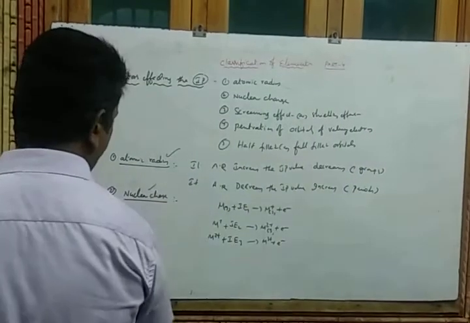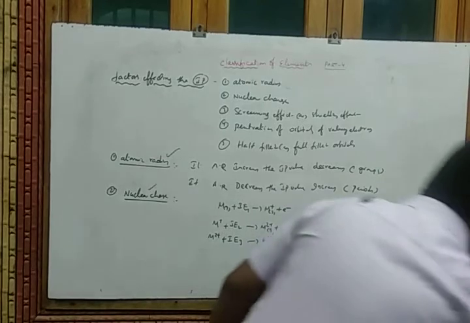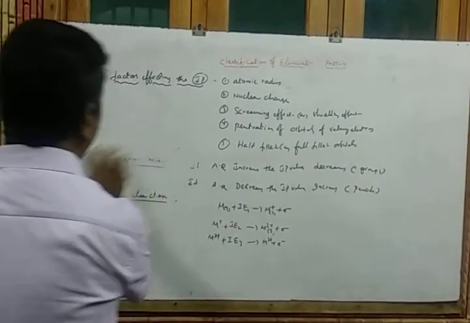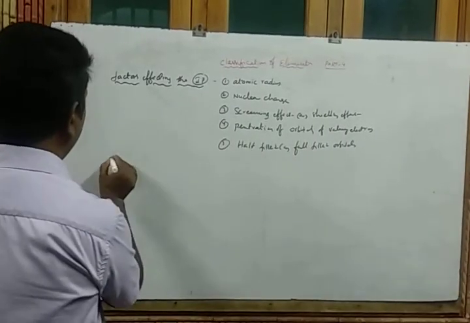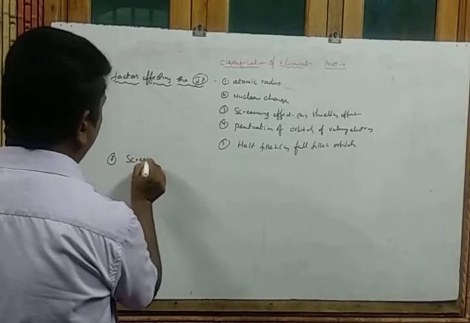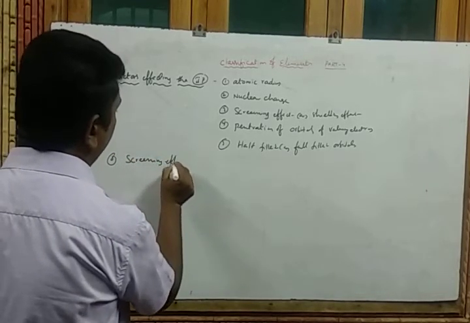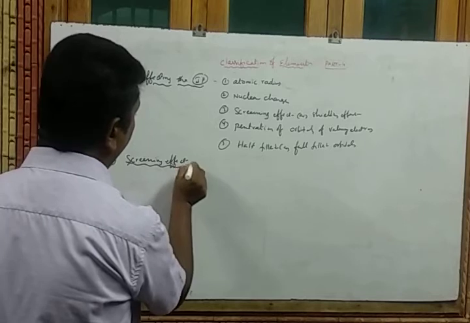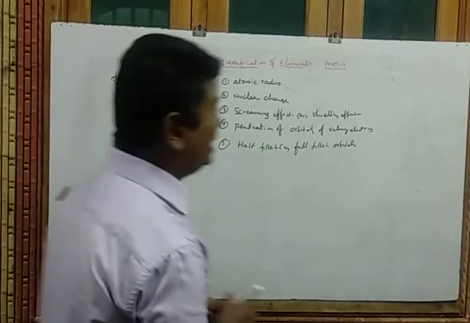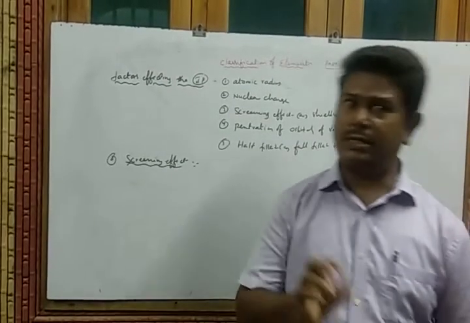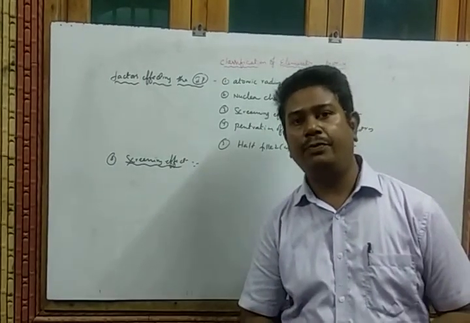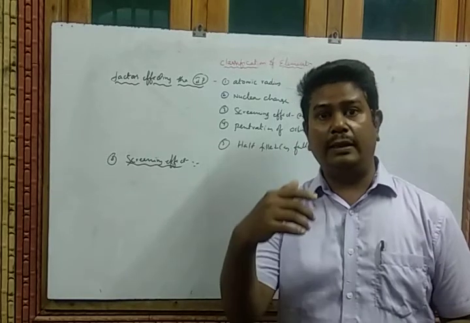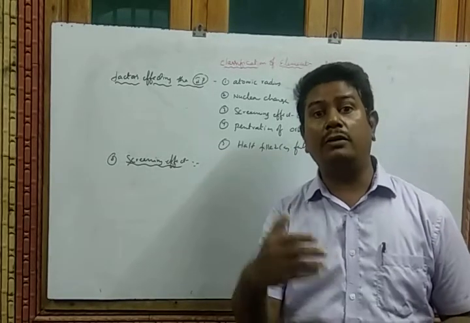Now what is the third one? Screening effect, or shielding effect. So observe, for heavier atomic number elements, the inner electrons are more than the outer electrons.